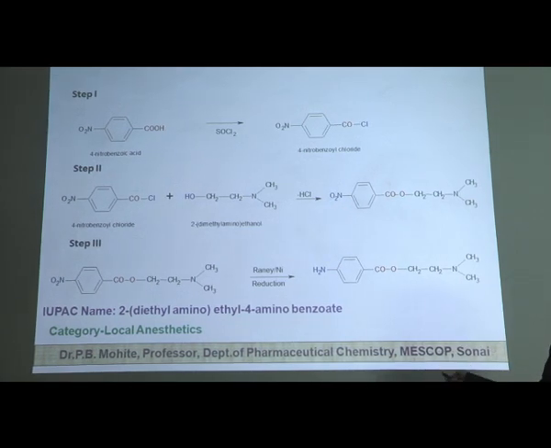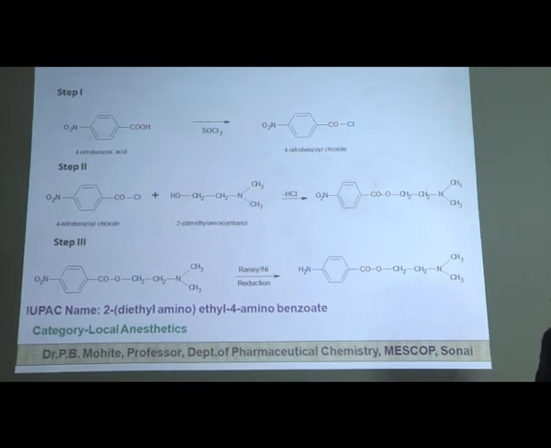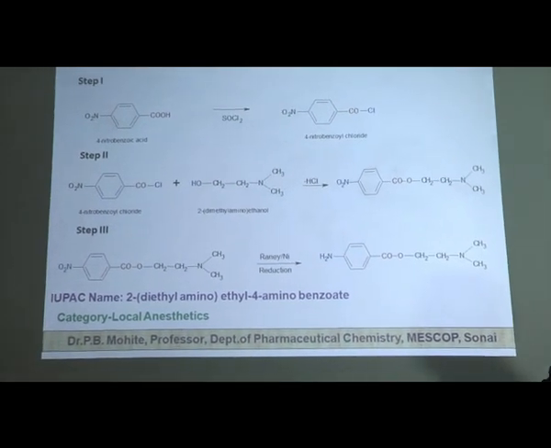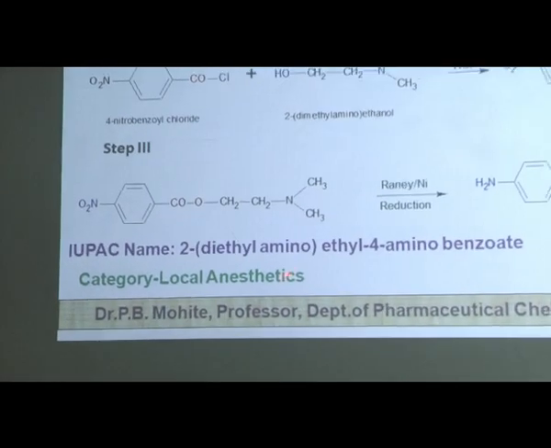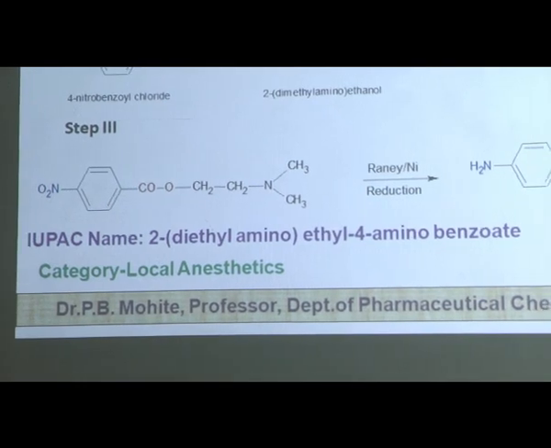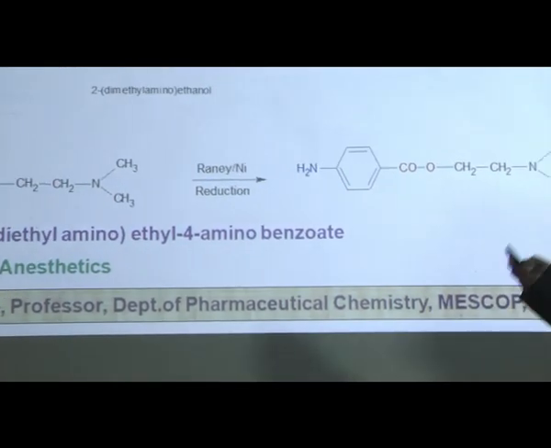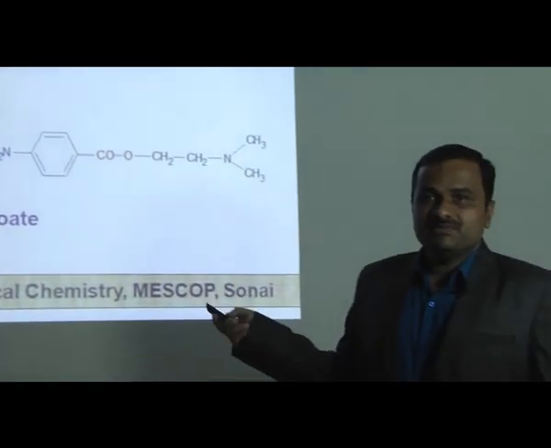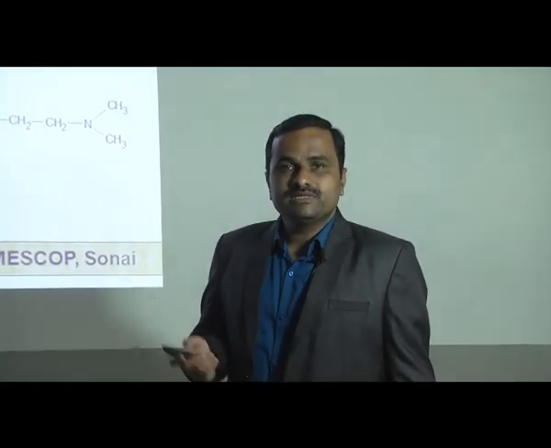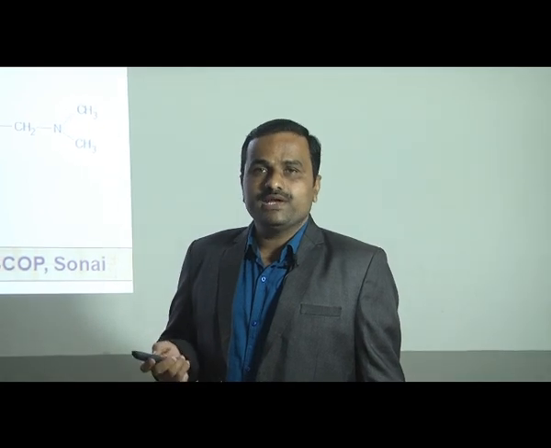And step third, that is a reduction reaction. So again, procaine synthesis is carried out in 3 steps. Now the IUPAC name for this compound is 2-dimethylaminoethyl 4-aminobenzoate, which is also used as a local anesthetic agent. So again, within a few short steps, that is step 1, step 2 and step 3, we can synthesize procaine